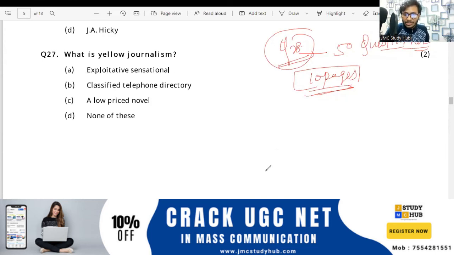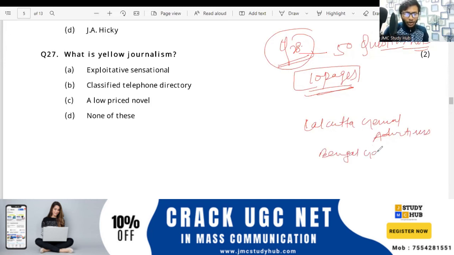Niharika had a doubt that we are repeating here: the Bengal Gazette, and India Gazette as well. So see, Calcutta General Advertiser, Bengal Gazette.